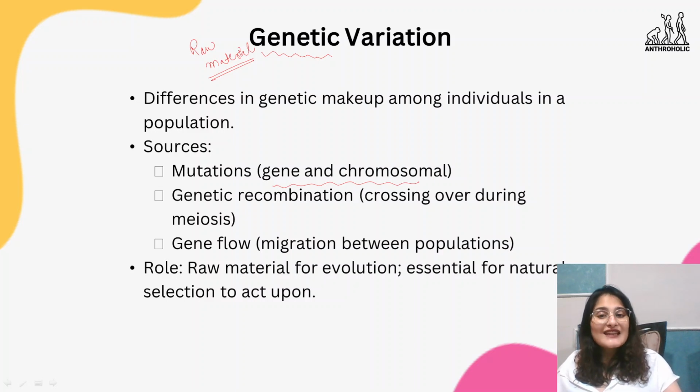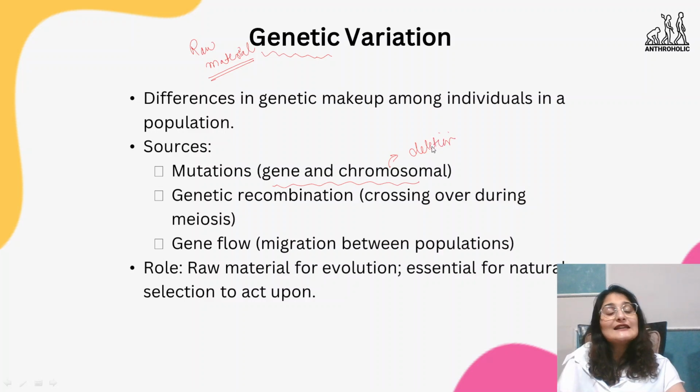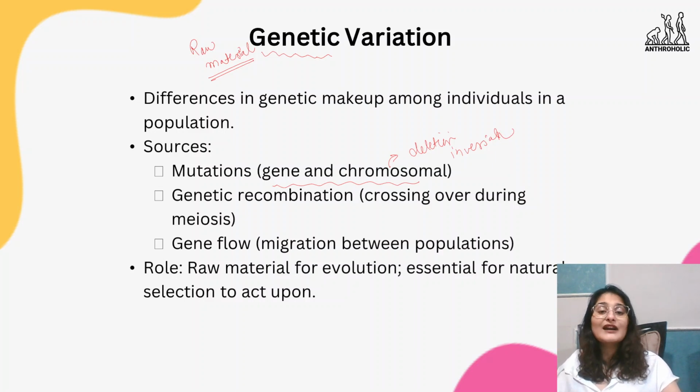There can be large scale changes also, like deletions, duplications, inversions. Those are all chromosomal mutations, where from a chromosome a certain part is deleted or inverted. But it has to be large scale, either deletion or duplication or inversion.